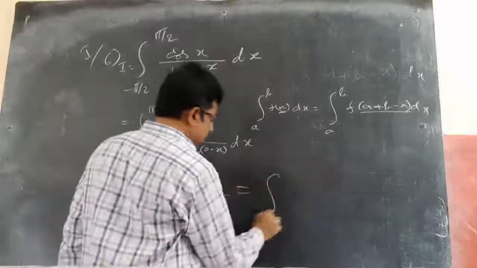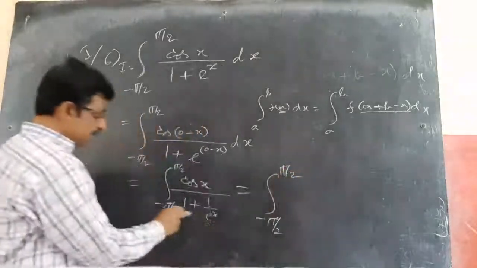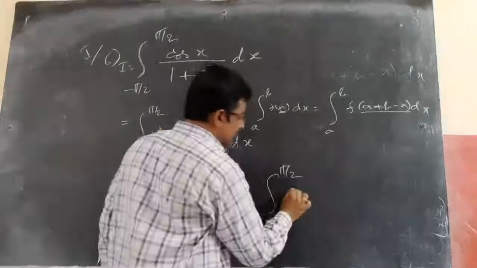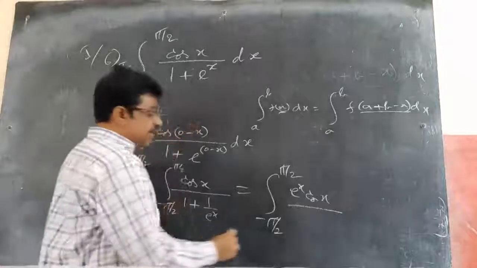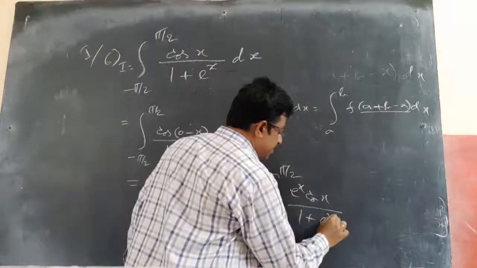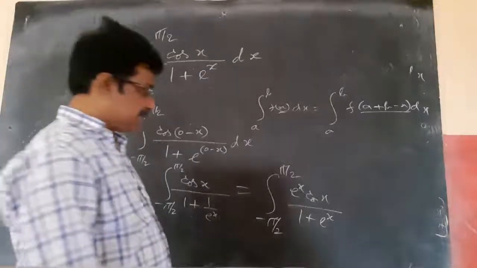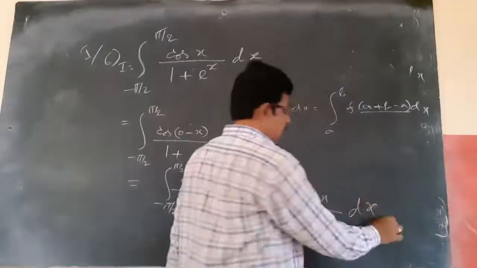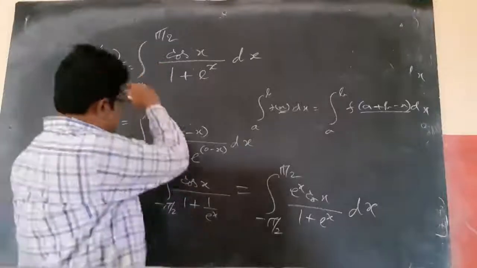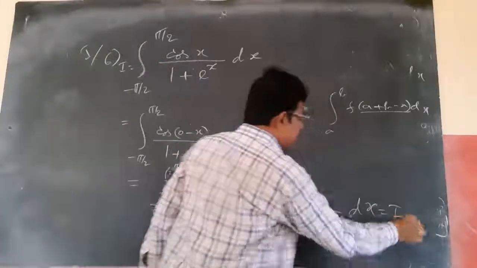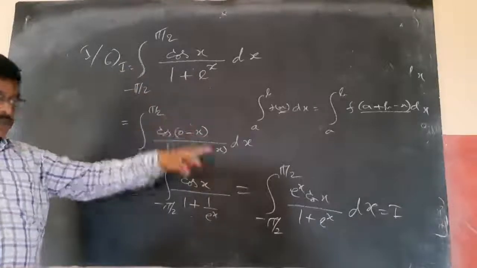Now if I take the LCM, it does not change, the integral from minus pi by 2 to plus pi by 2. e power x is the LCM, I can take it to the numerator, so e power x into cos x by 1 plus e power x, or e power x plus 1, or 1 plus e power x, dx. Now adding these two, this is also I, that is also I, because I is equal to this. So if I add these two, I plus I, I will get 2I.